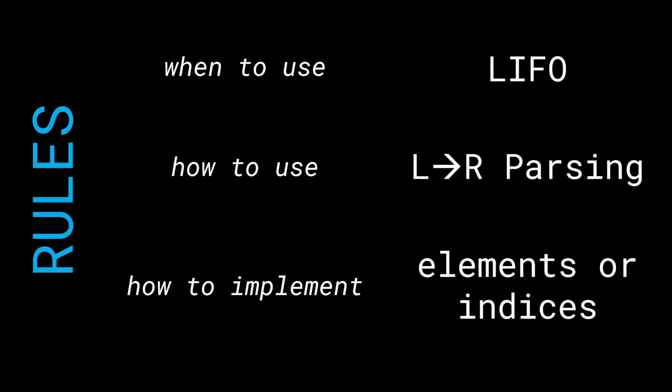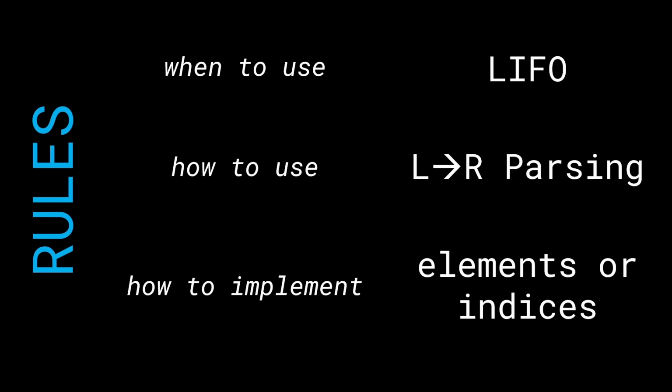All right, so let's talk about a couple of rules that we discussed previously. First, why and when do we use a stack? As soon as we see a last-in-first-out ordering being followed, we are going to use a stack. And in this question, it's a parentheses question, so we will use a stack. The second thing was how do we use it? Well, we're going to go from the left to the right and parse the input. For every opening bracket we see, we'll add it to the stack.